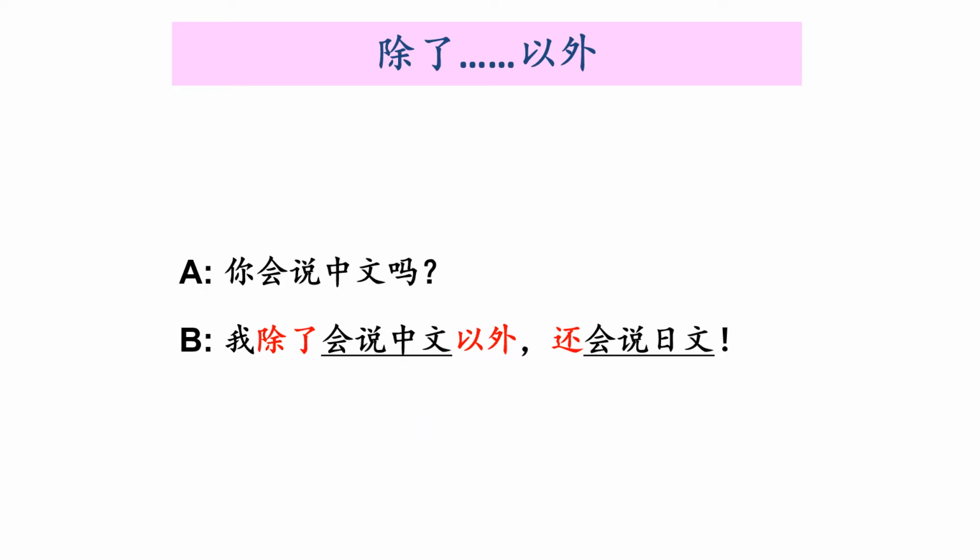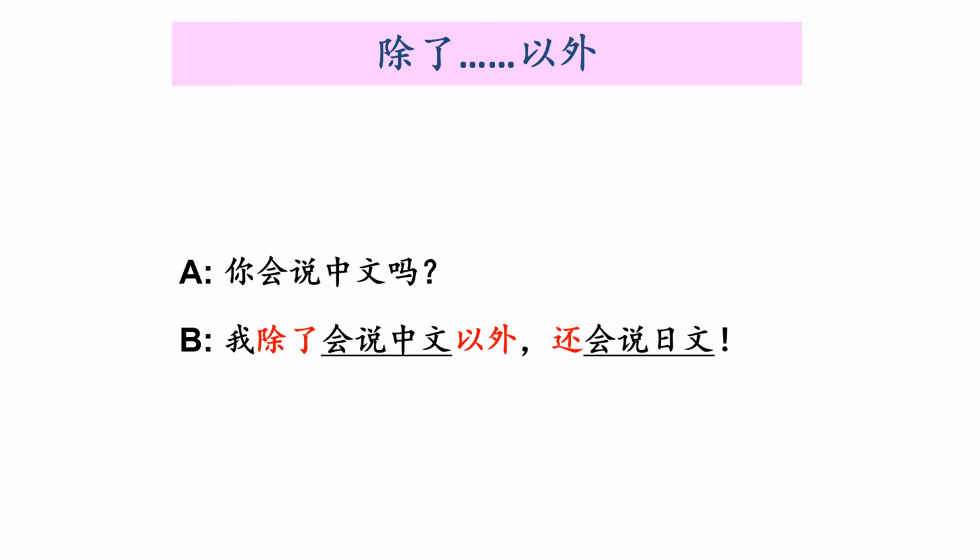Person A says, 你会说中文吗? Do you speak Chinese? Do you know how to speak Chinese? B says, 我除了会说中文以外，还会说日文 right? Besides being able to speak Chinese, I also know how to speak Japanese. 我除了会 is the verb here.